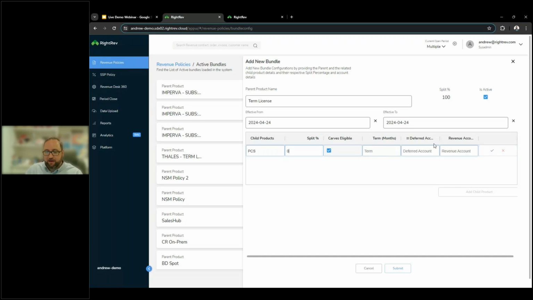Additionally, we have these last 3 items as far as our child relationship. You can set a specific number of months that you want that recognition to take place. You can set up specific deferred and revenue accounts. However, if any of these options are not completed, it's simply going to pull that information from the parent.